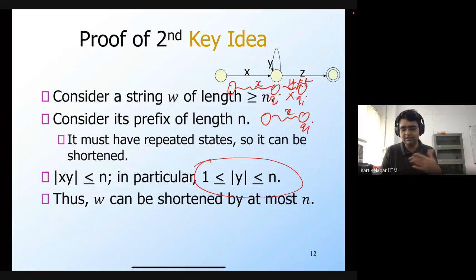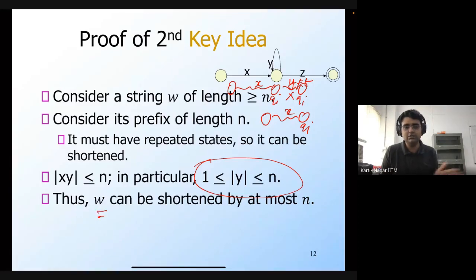If the remaining string also has length greater than or equal to n, then you can apply the same procedure. You again consider the prefix of length n, and then you repeat the whole process. If you repeat the whole process, then you will again shorten the length of the string. However, how many times can you repeat this? At every step we are shortening by at most n.